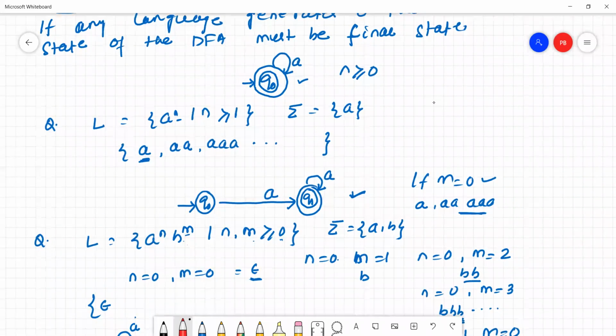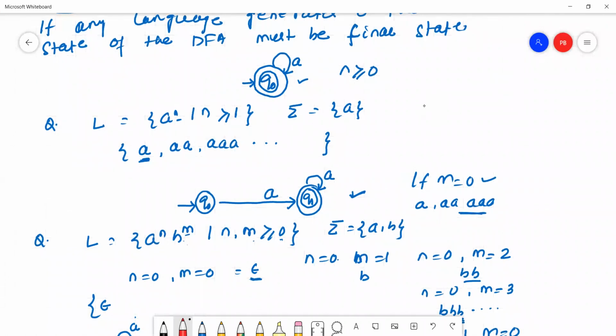See here the next question. If n starts from 1, the minimum string is a, so a is also a self loop, but since there is a minimum string, it will require 2 states.